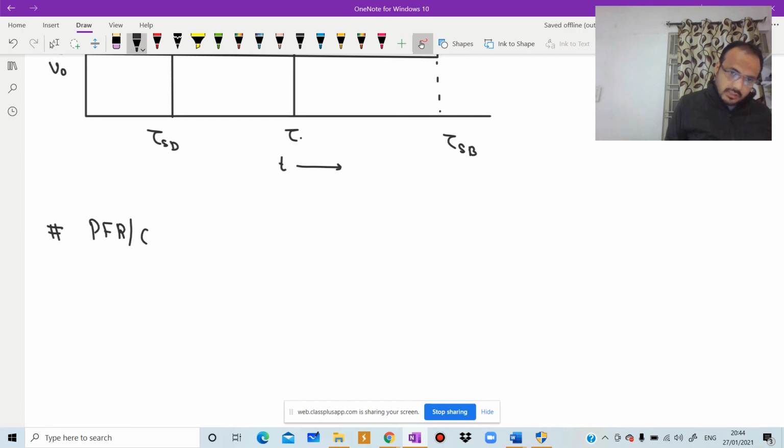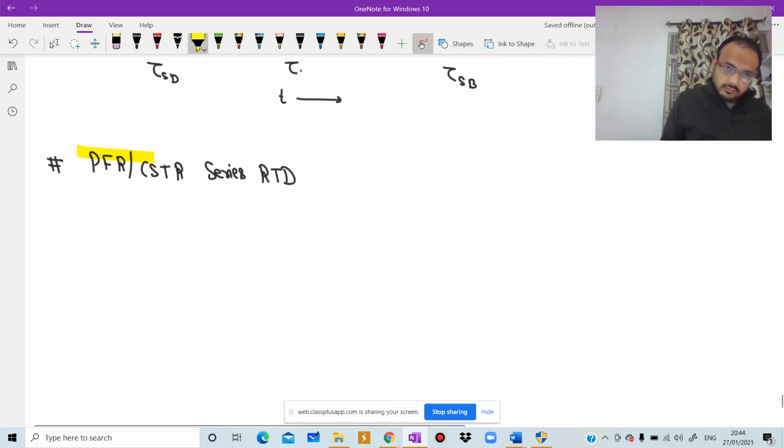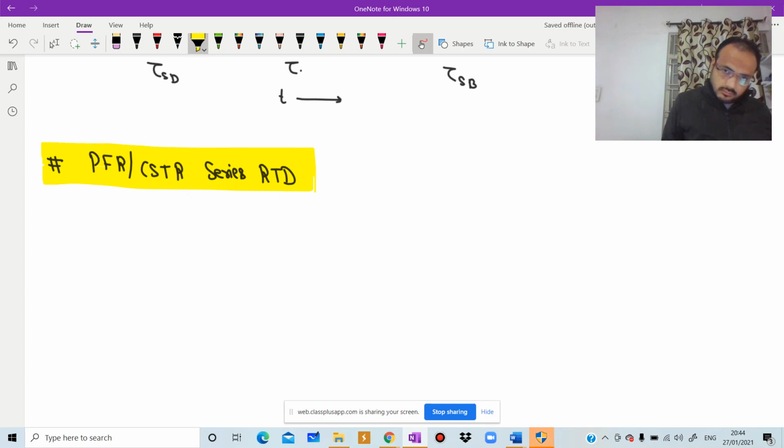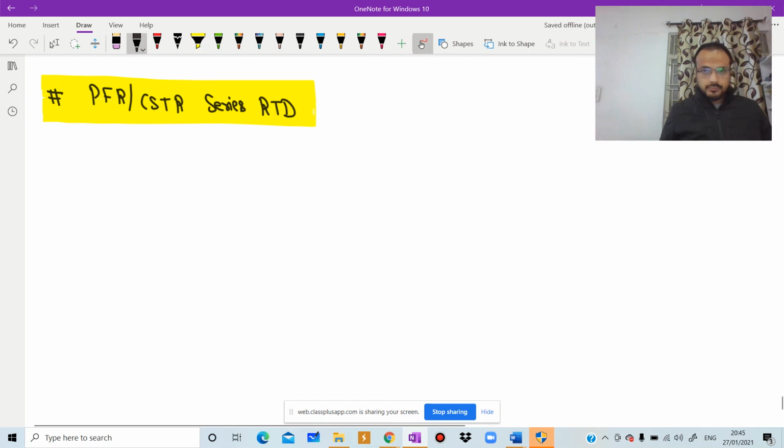PFR, CSTR, series RTD. We have two cases, CSTR followed by PFR or PFR followed by CSTR. But the interesting thing is that in both the case you will get the same RTD function.